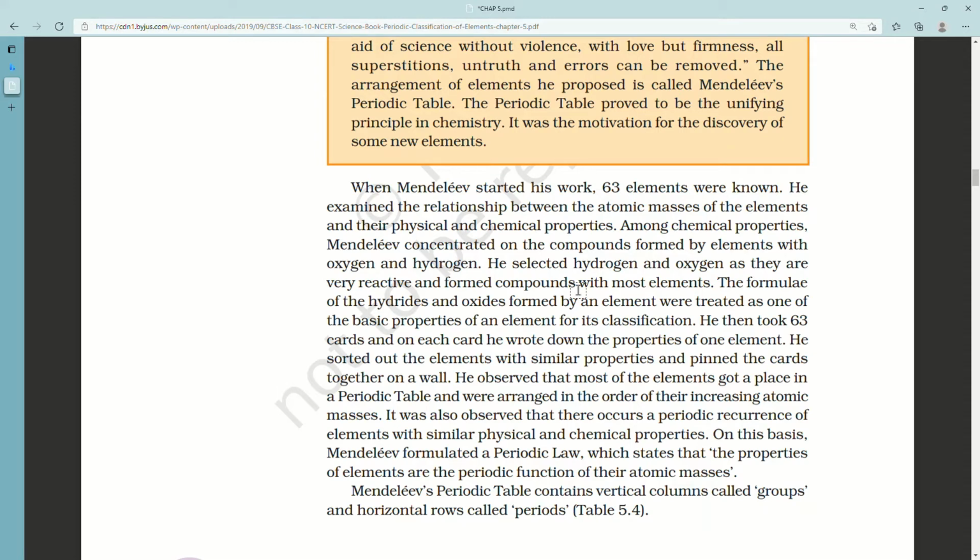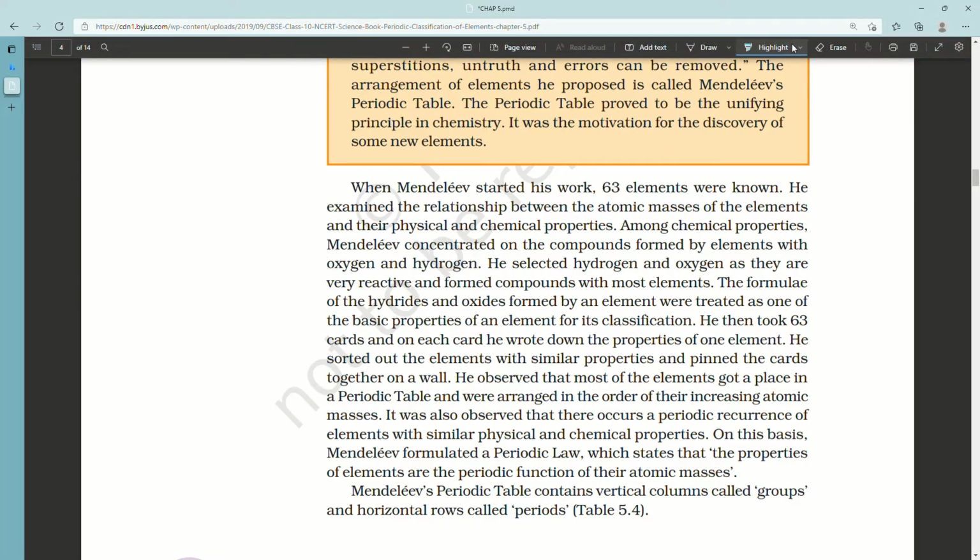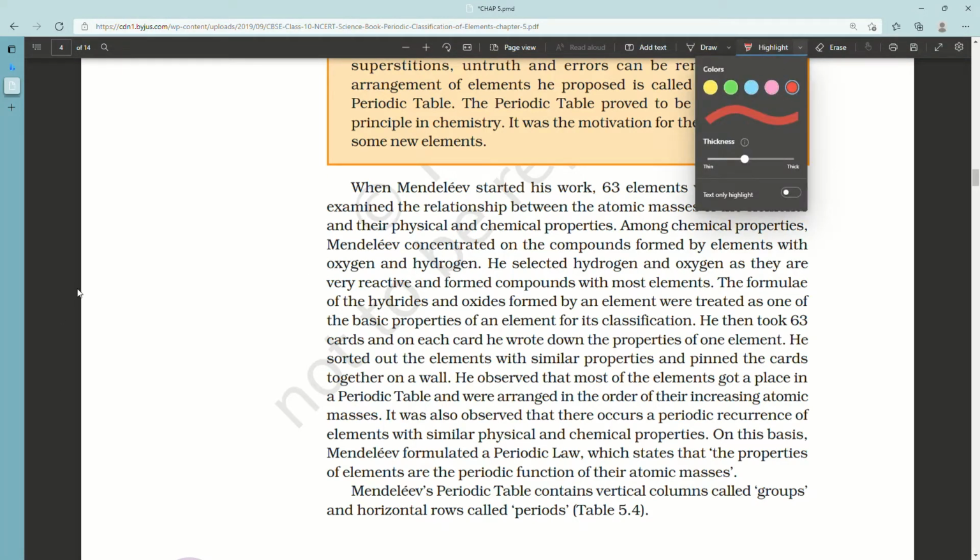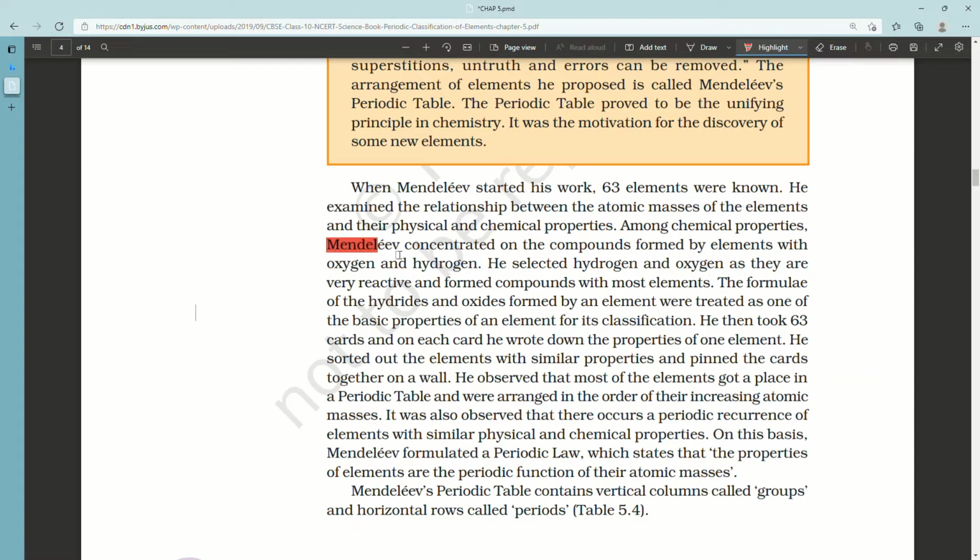Among chemical properties, Mendeleev concentrated on the compounds formed by elements with oxygen and hydrogen. He selected hydrogen and oxygen as they are very reactive and form compounds with most elements. The formulae of the hydrides and oxides formed by an element were treated as one of the basic properties of an element for its classification.